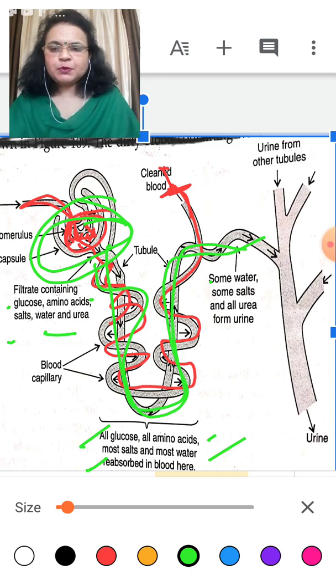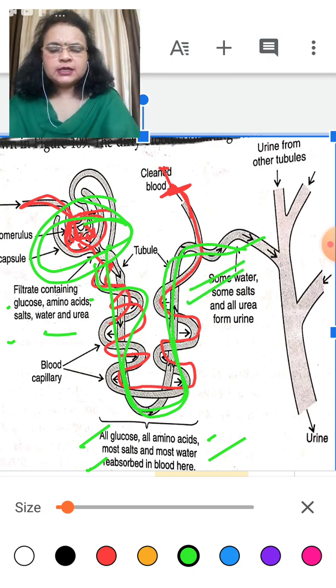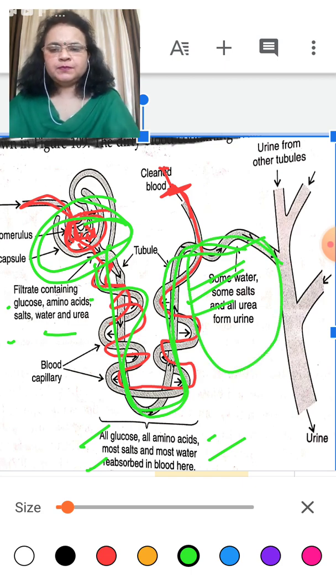Now the leftover product. What is the end product which is left over in the tubule after reabsorption? That is called some water, some salt, some urea, and all this is urine, yellow liquid urine.